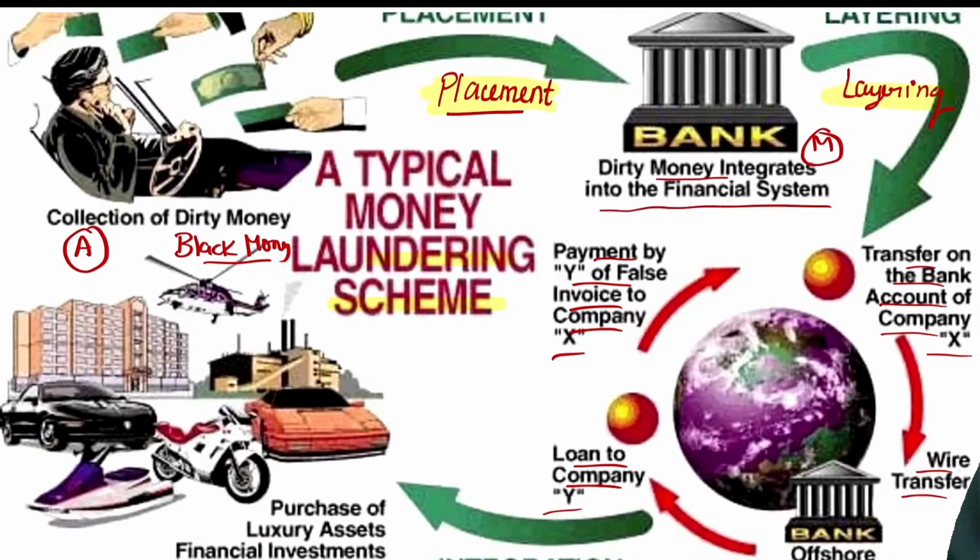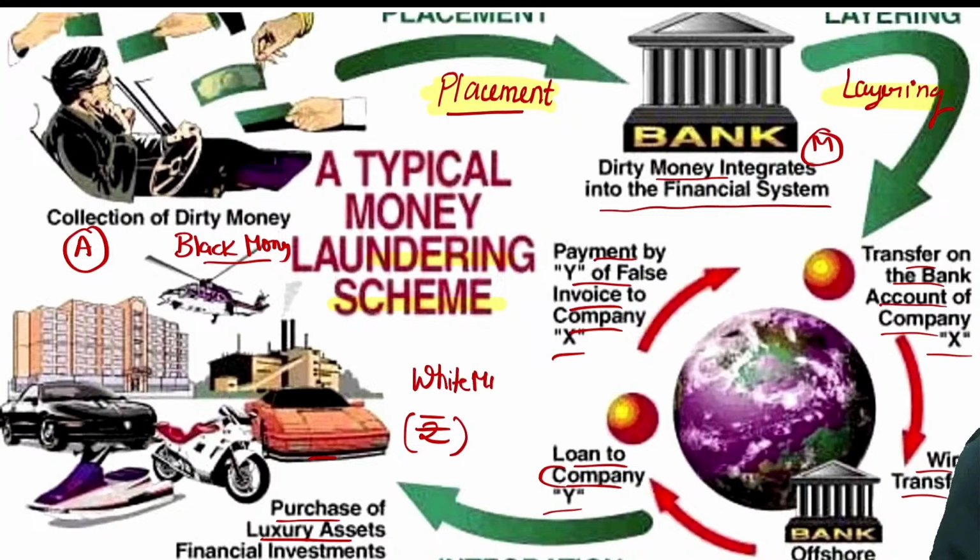After placement and layering, now it's integration. Suppose a company has the money, and now the company is purchasing assets. By purchasing the assets, the money is coming back. Now this money is called white money.